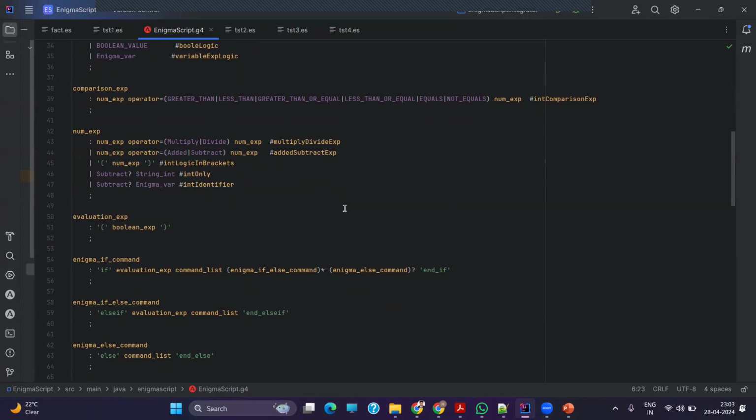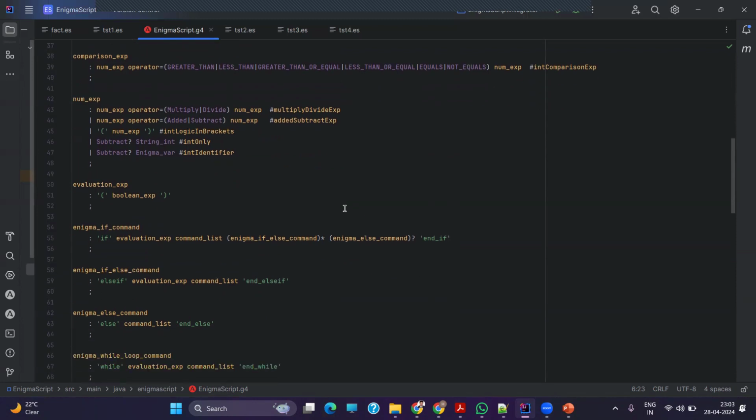Then the numerical expression, as we have discussed in the above block, is defined here. A particular expression or a particular variable is equated to another expression or another variable. The question mark again portrays the 0 or 1 case, where you can either use it or not use it, whereas the plus symbol indicates one to many cases.